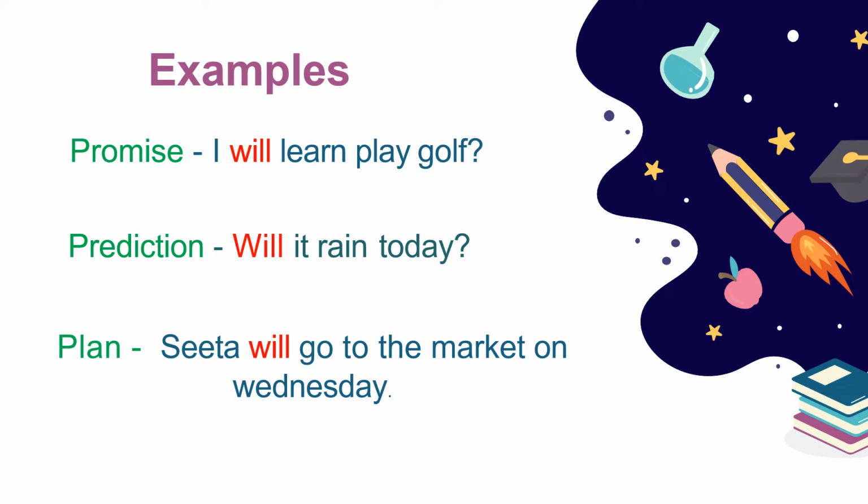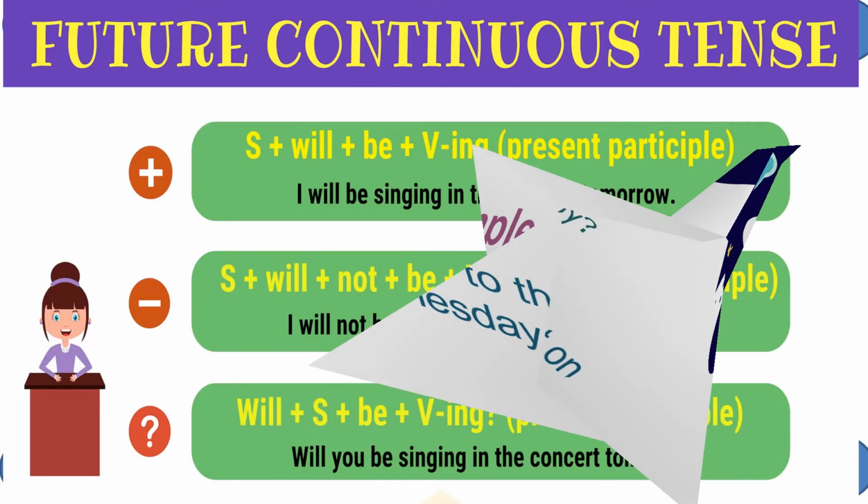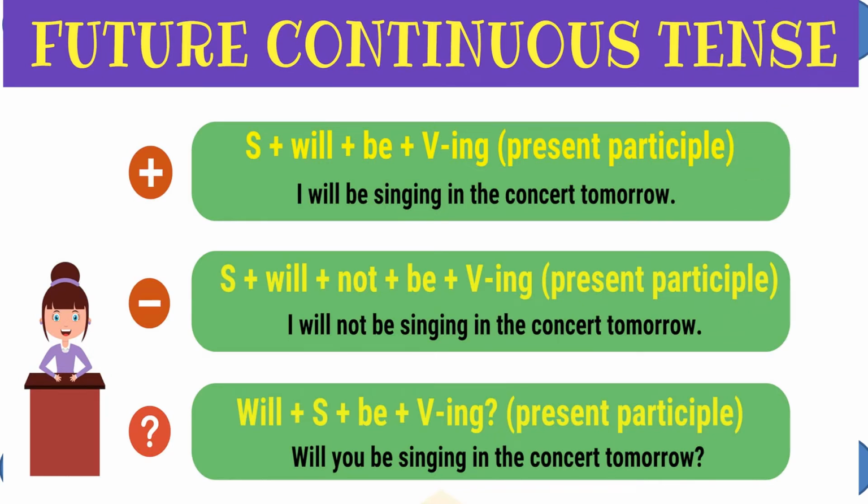Now we will learn about future continuous tense. Now continuous tense, continuous पहले भी बताया आपको, जब भी continuous आएगा, whether it is present continuous, whether it is past continuous or future continuous, ing form of the verb will be used. Here in future continuous we will use subject plus will plus be plus ing. Verb में ing लगेगा. So I will be singing in the concert tomorrow.